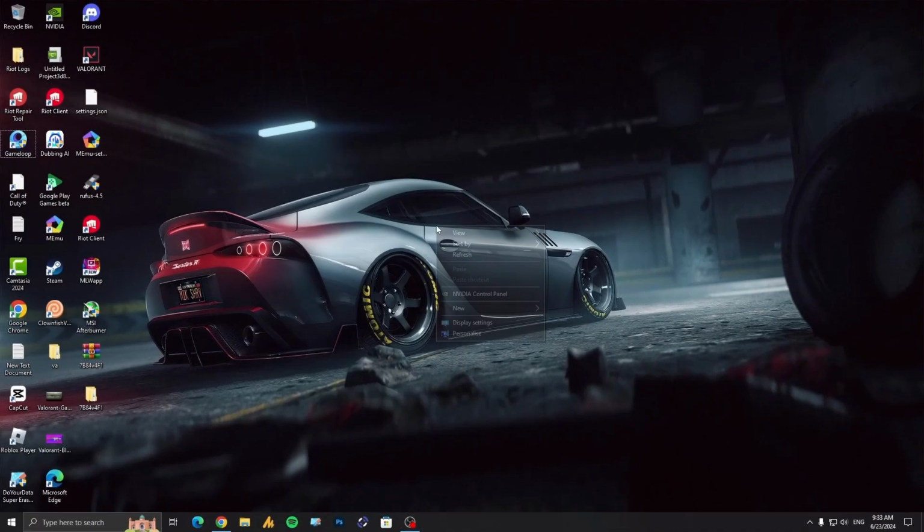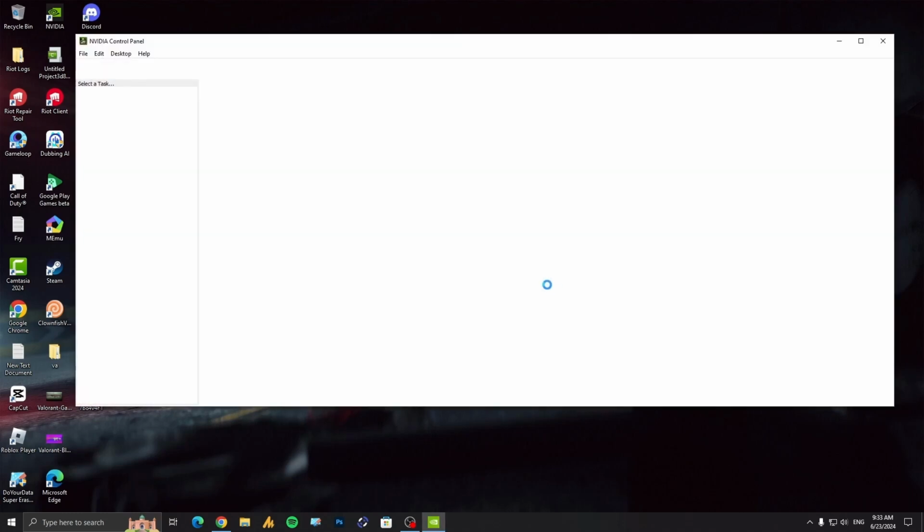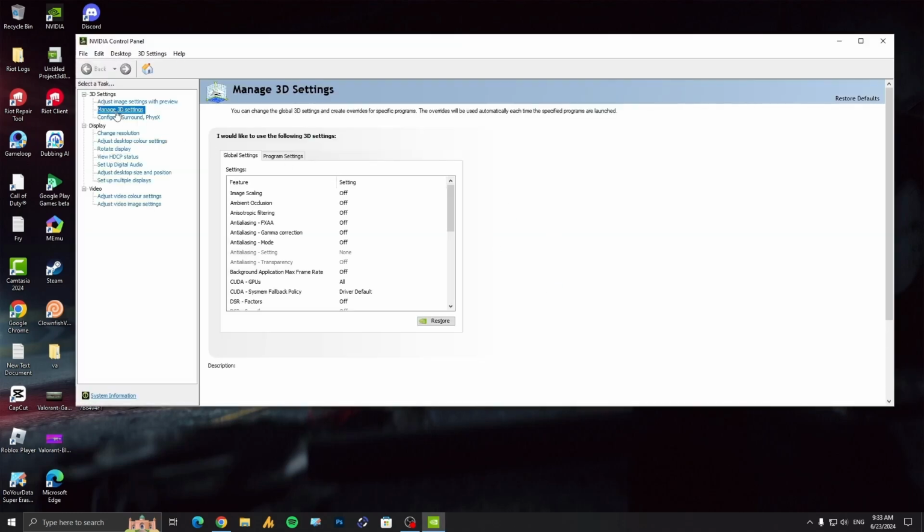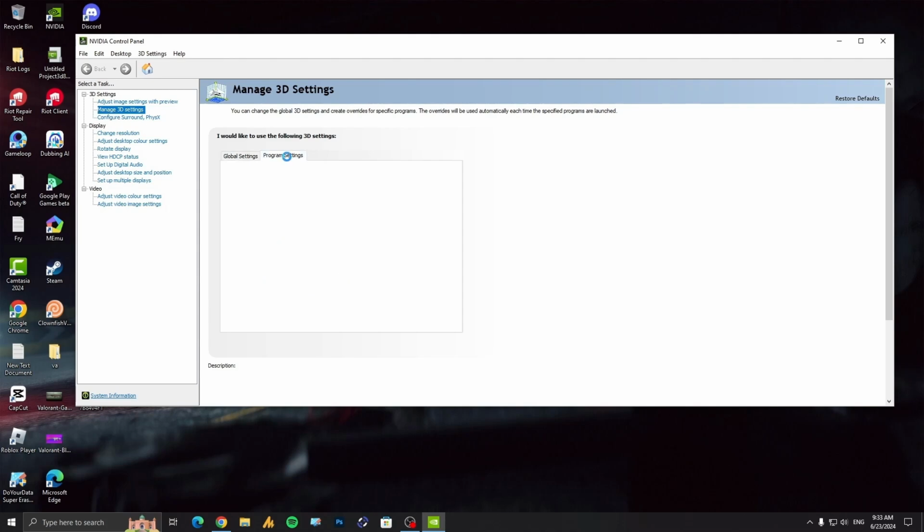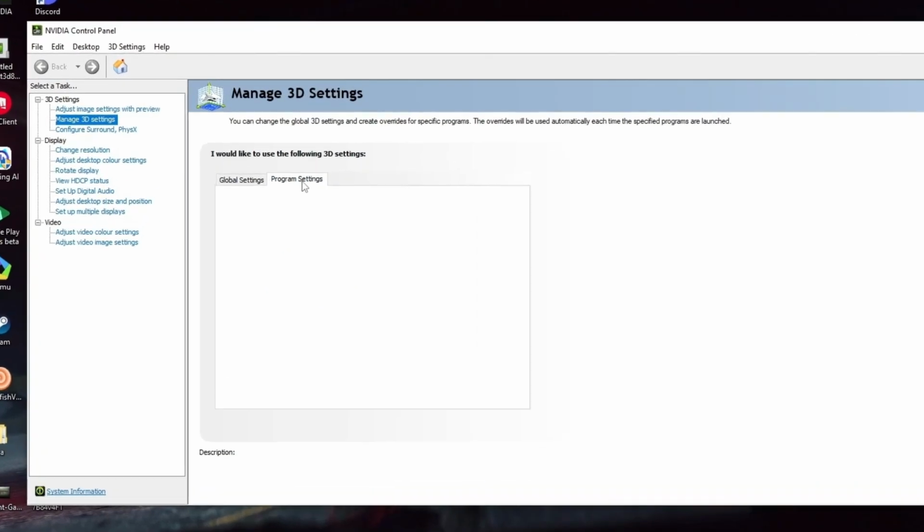And then the second option, if you are using NVIDIA. Now I'm not pretty sure about AMD, guys. If you know about AMD, you can tweak a bit. Otherwise, in NVIDIA, simply you need to open the NVIDIA control panel and then manage 3D settings, right? Then go into the programs.